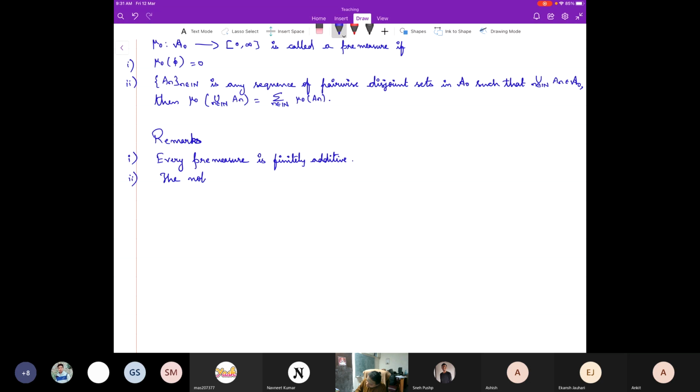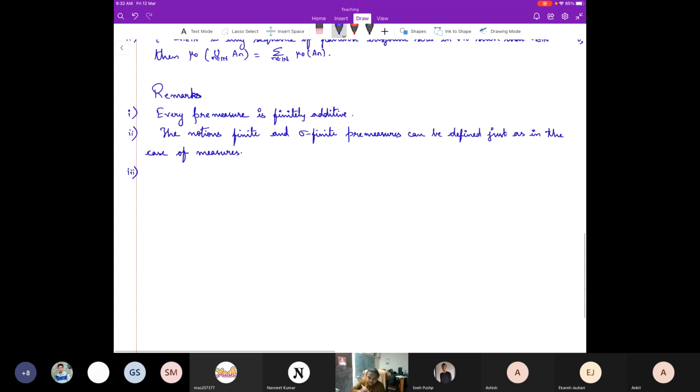So the notions of finite and sigma finite pre-measures can be defined just as in the case of measures. Right. Third one,